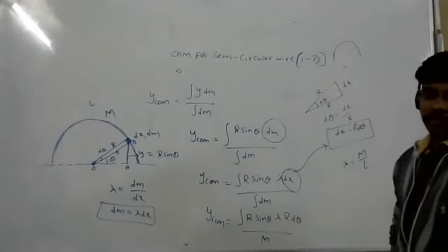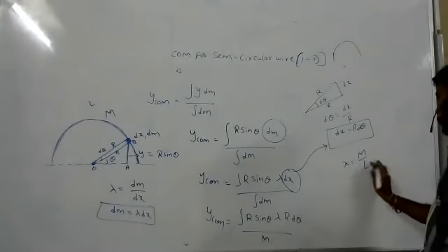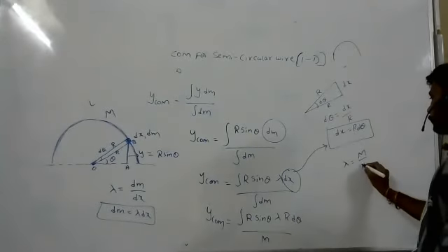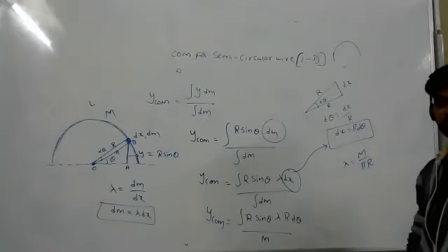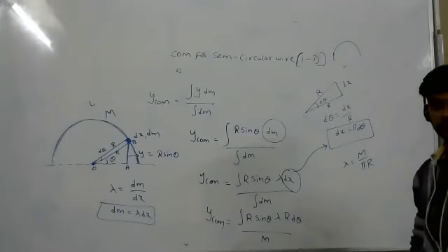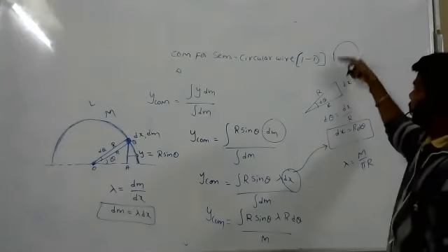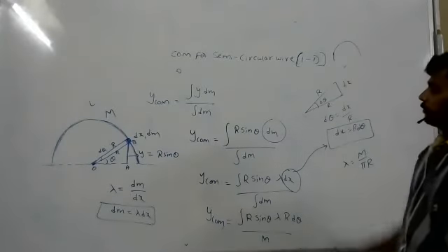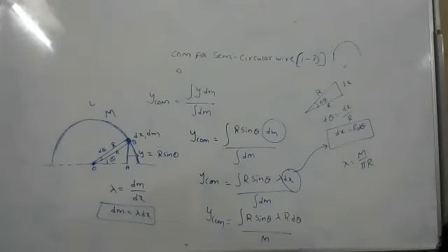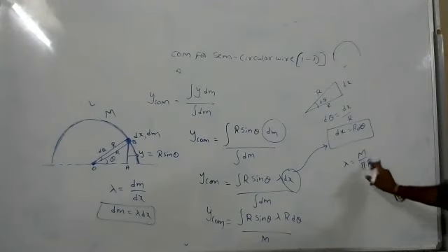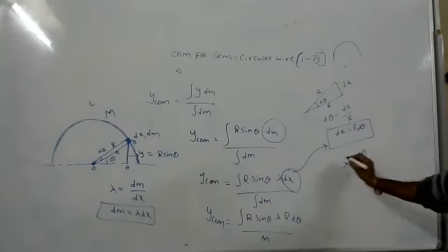Pi r. So in place of L, can I write pi r? Pi r only, right? So we can write lambda as m by pi r also.